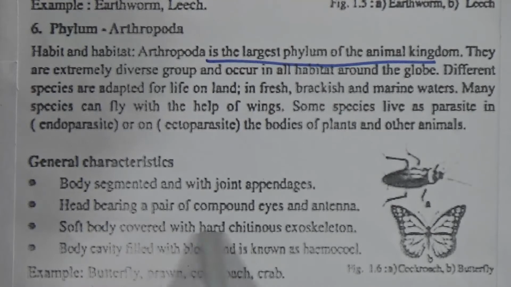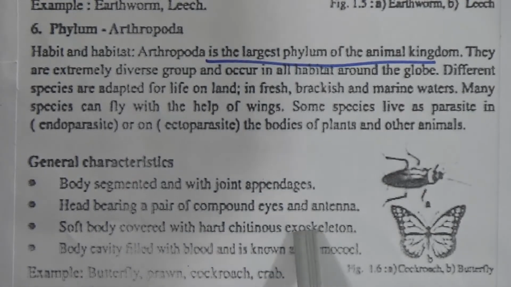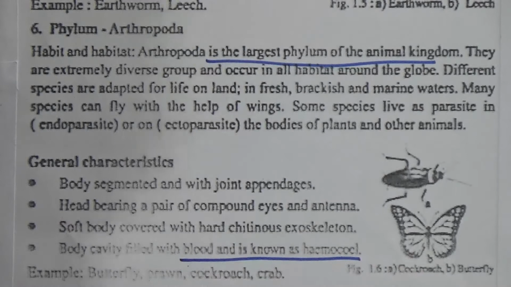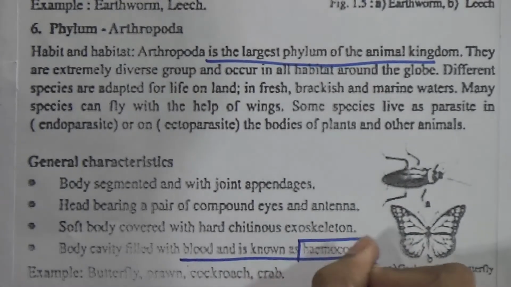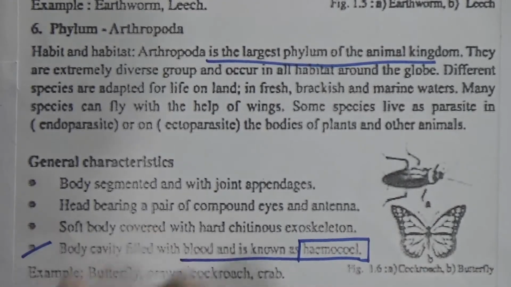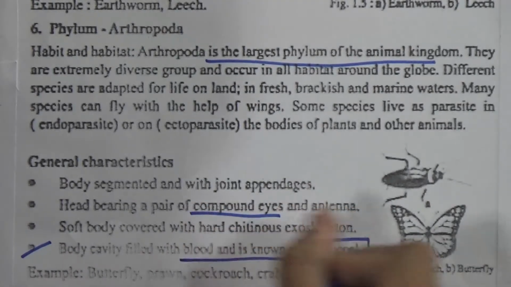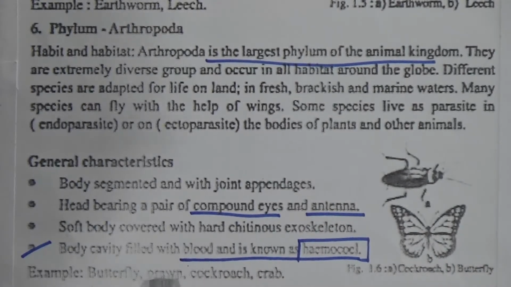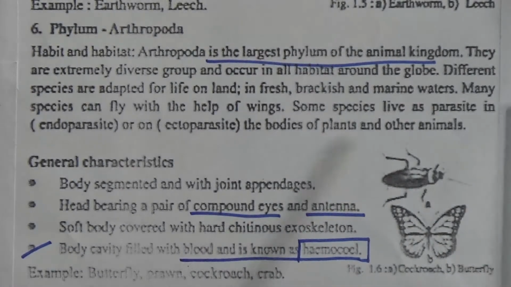Soft body covered with a hard cuticular exoskeleton. Body cavity filled with blood and is known as hemocoel. This is very important. This hemocoel is important. And they contain compound eyes also. These antennae and compound eyes are important. Butterfly, prawn, cockroach, crab, etc. are under this phylum.